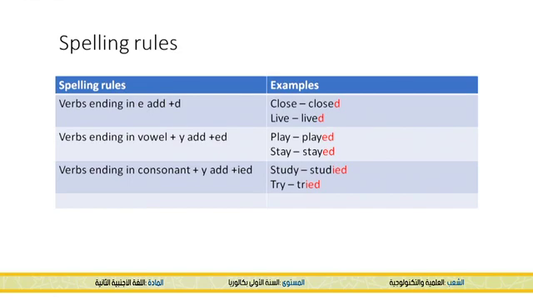Stay, stayed. But for verbs ending in a consonant plus Y, we add IED. So we remove the Y and we replace it by I, and then we add ED to the form of the verb. So we have study, it turns to studied. Try, tried. So as you can see, we remove the Y and replace it with I.